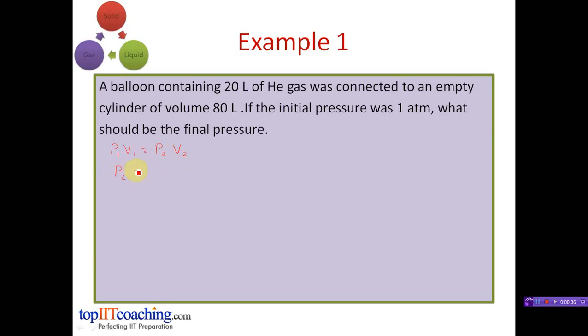So we can write P2, that is the final pressure, is equal to P1 V1 divided by V2. Now P1 is given in the question, that is 1 atmosphere. V1, that is the initial volume, is 20 liters, divided by V2, that is the final volume, which is 20 liters plus 80 liters. We get 20 upon 100, which is 0.2 atmosphere. This is our final answer.